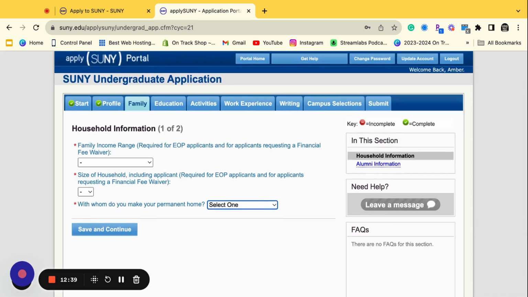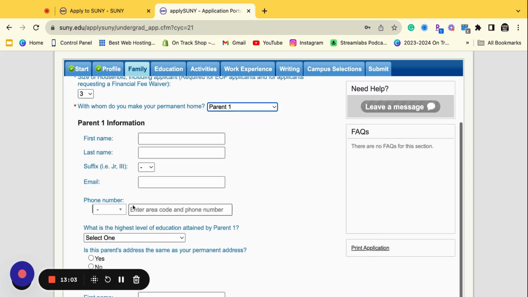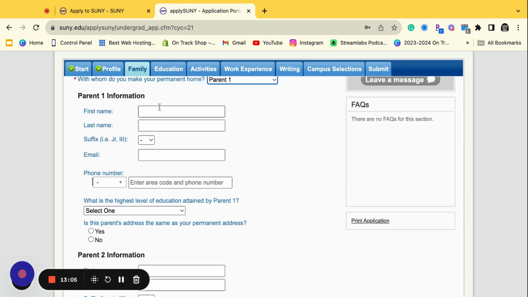Okay, in this section is household information, and this is how they gauge how much income is coming into your home. If you are applying for EOP, they're asking more specifically because they want to see if you're EOP eligible, right? So because I said EOP in the beginning, everything I said, like, obviously has to match. I'm going to put in 3. I live with parent 1, right? And then I'm going to put parent 1 information. I will put probably my mom, who is parent 1, and I'll add her information here.